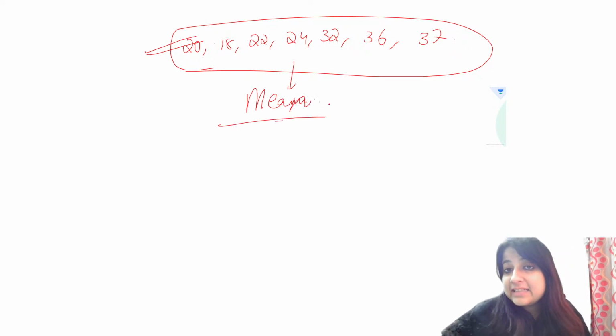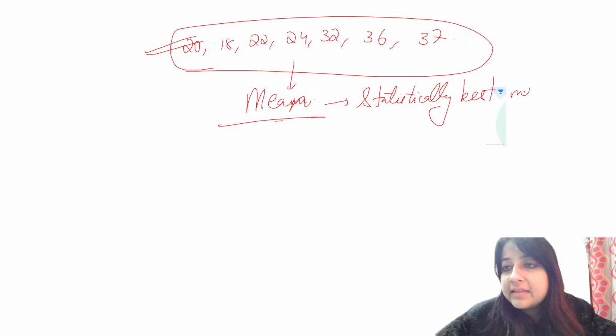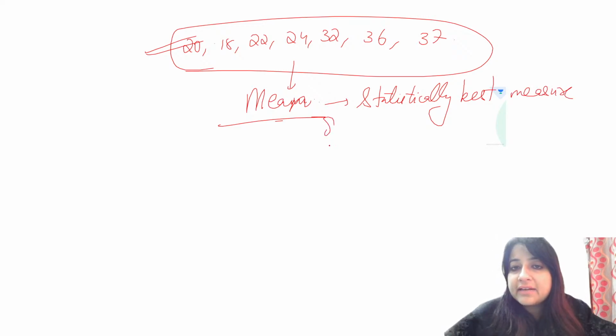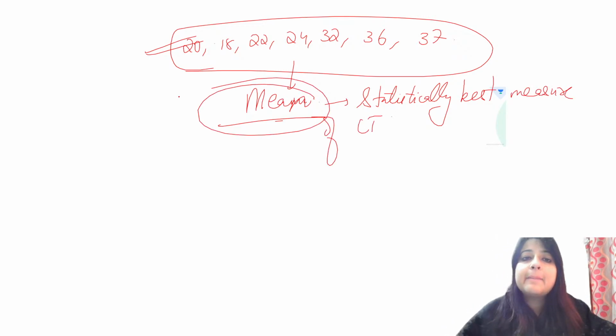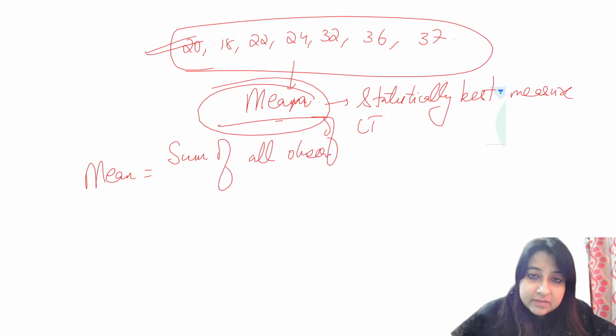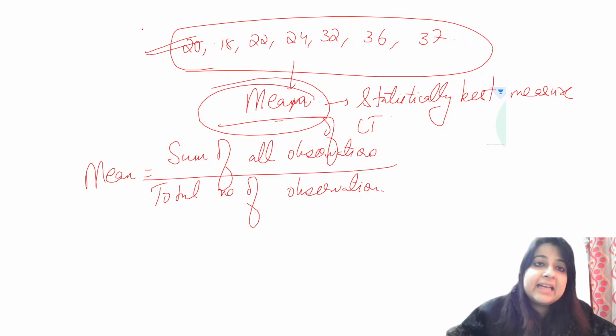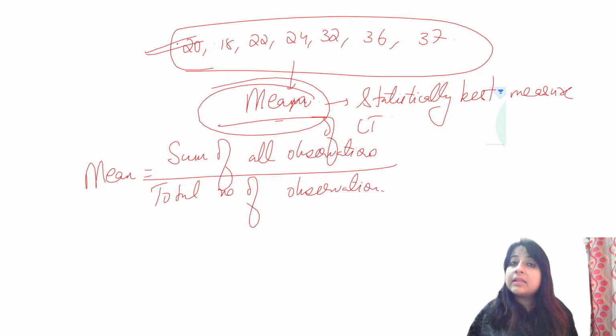Okay, statistically, if you talk about the best measure of central tendency, everybody, it is the mean. And what is the formula of the mean? It is the sum of all observations divided by the total number of observations. So statistically, it is the mean. It includes all the values.